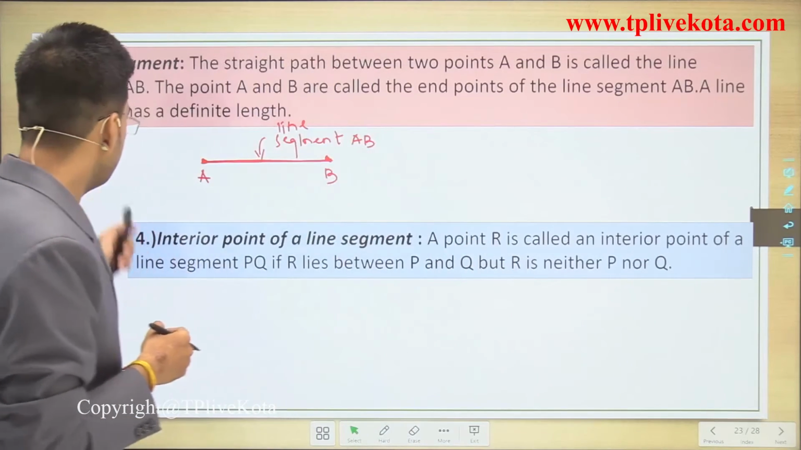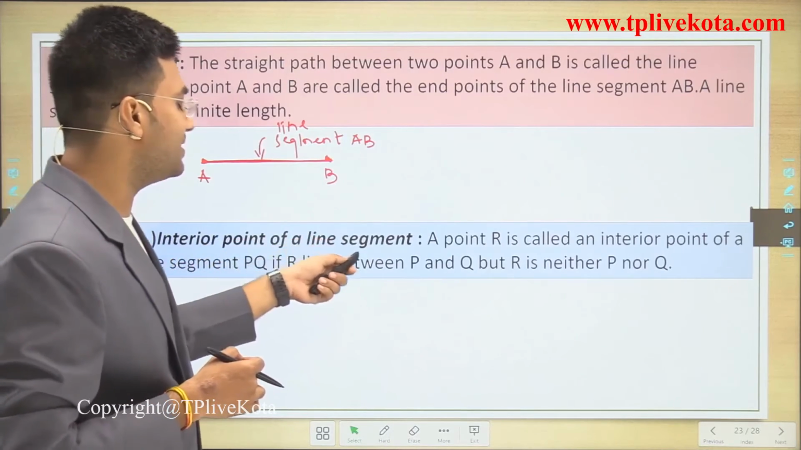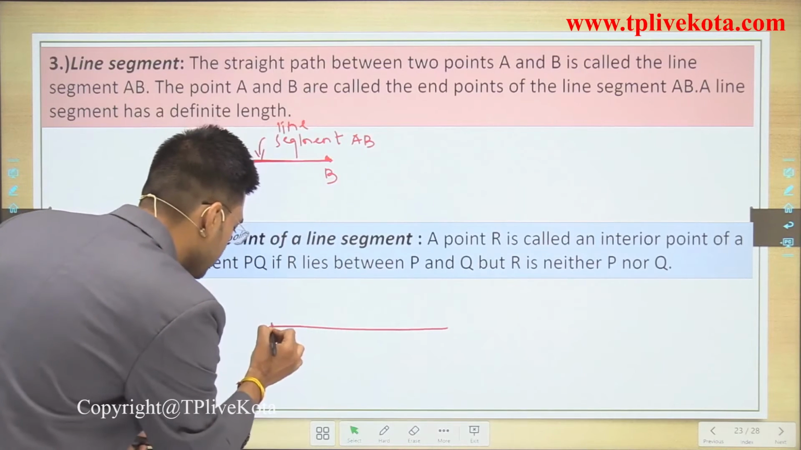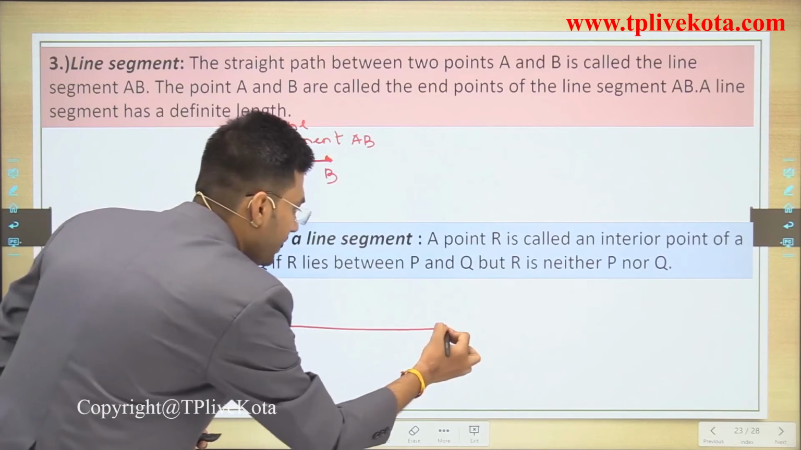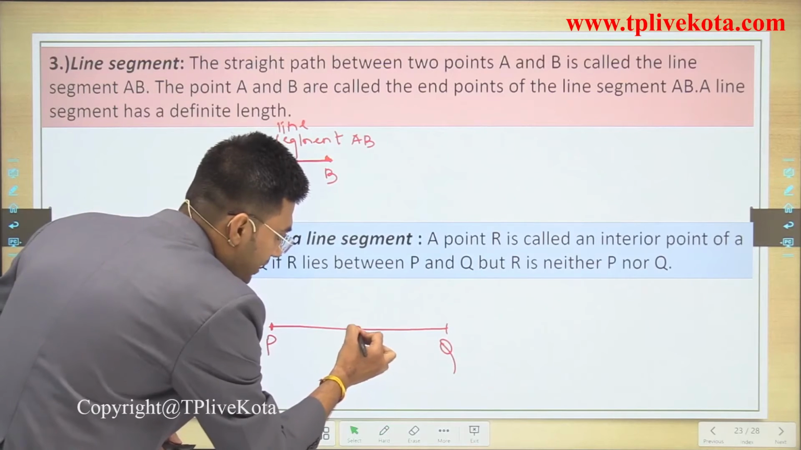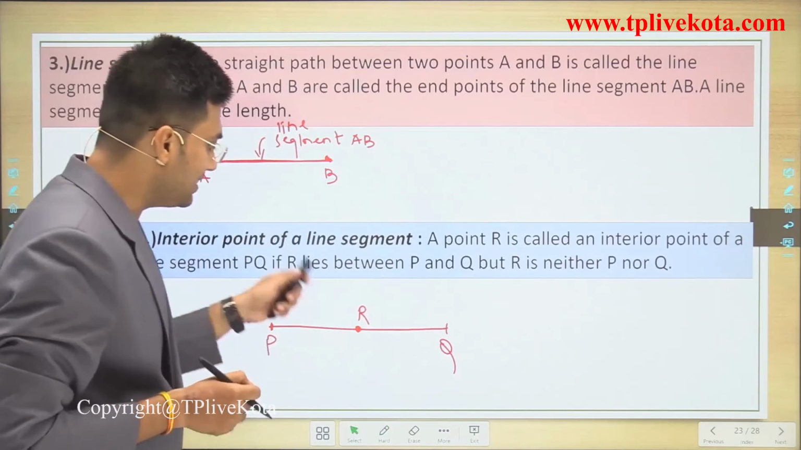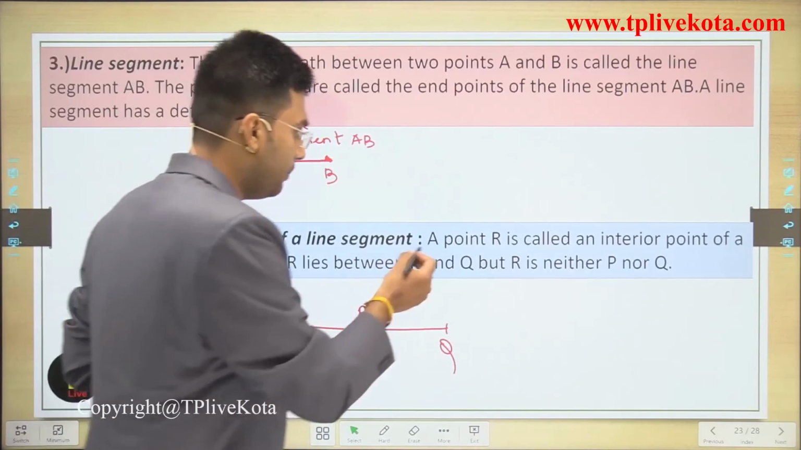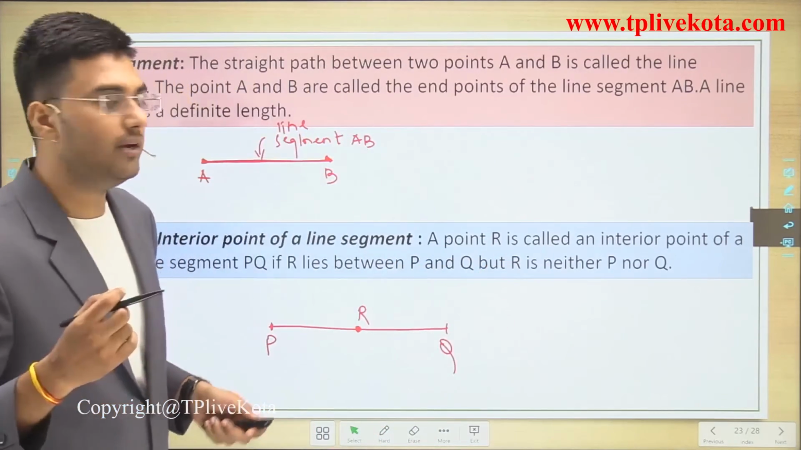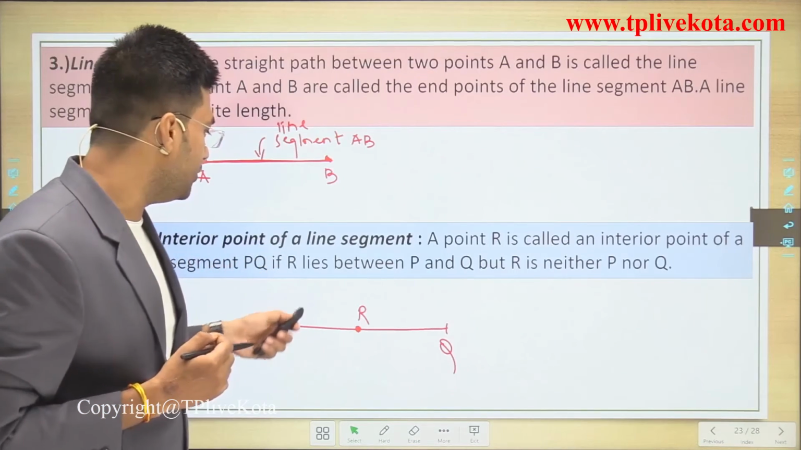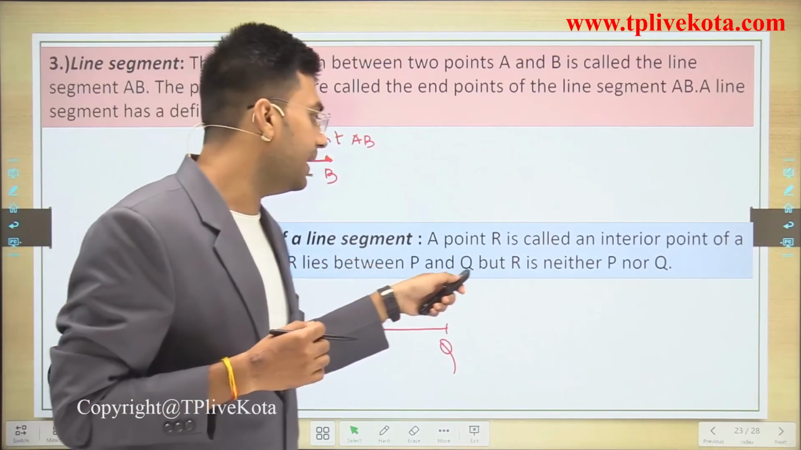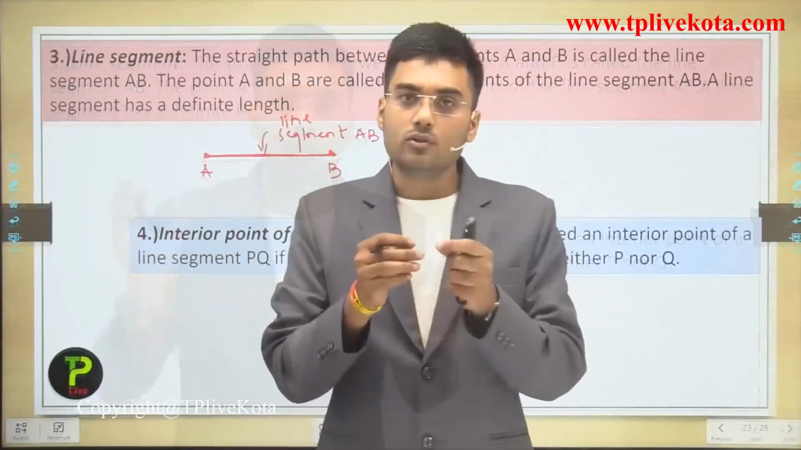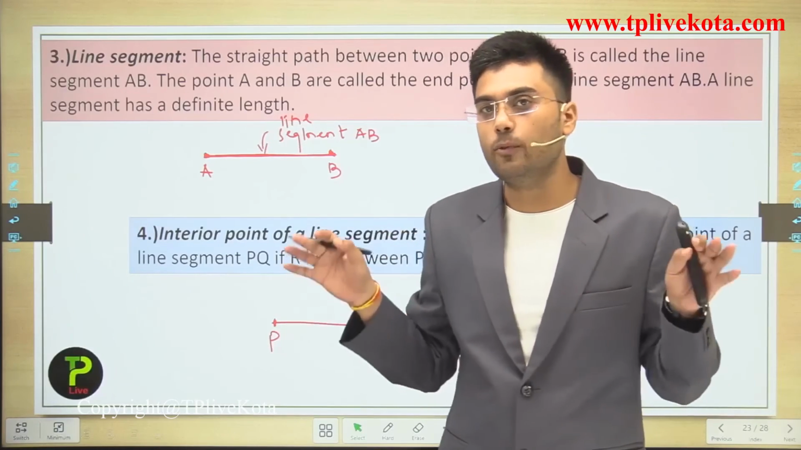Now, after this, next is interior point of a line segment. On the line segment, we have points. Let us assume that this is line segment PQ. And if there is a point R between P and Q, then R is an interior point of line segment PQ. A point R is called an interior point of a line segment PQ if R lies between P and Q, but R is neither P nor Q. Clear? So now I hope you all understand these points.